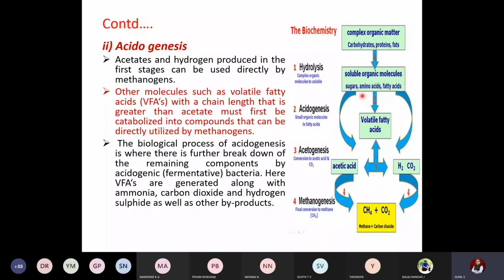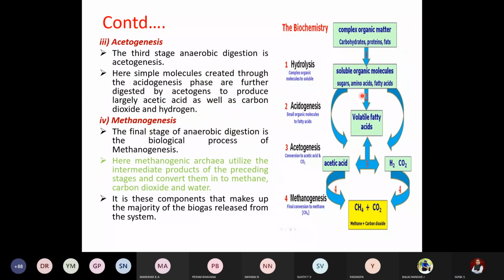So in the first two steps, hydrolysis and acidogenesis, the complex molecules are broken down into very simple molecules, so that the bacteria can easily convert them into a suitable form of gas. The third will be acetogenesis, wherein acetic acid conversion takes place. So this is the actual process of digestion, which we call anaerobic digestion.